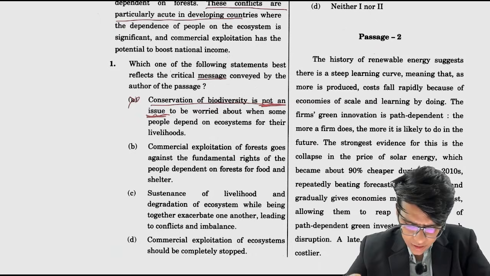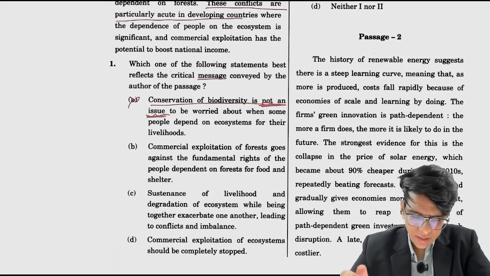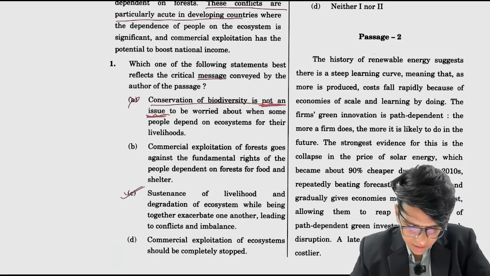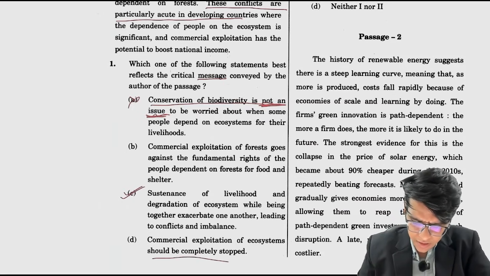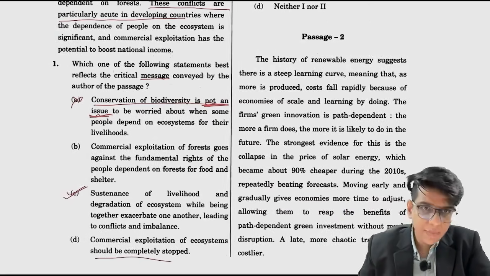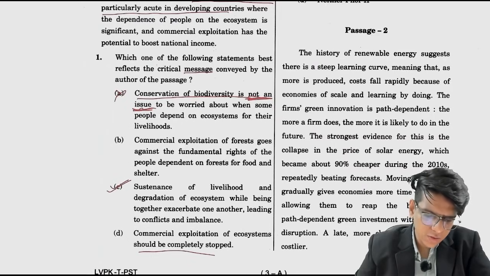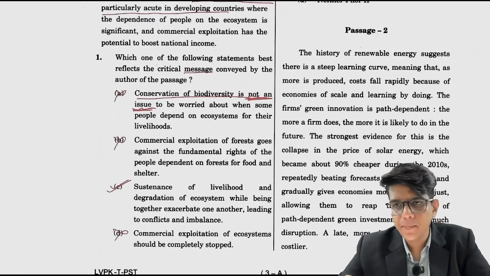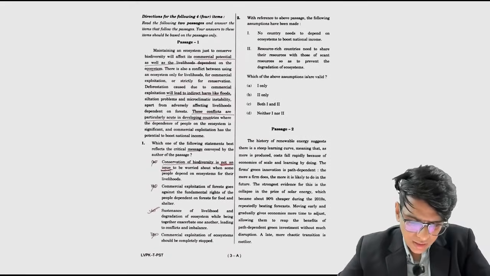Sustenance of livelihood and degradation of ecosystem while being together exacerbate one another, leading to conflicts and imbalances. This is the main idea of the passage, title of the passage. Commercial exploitation of ecosystem should be completely stopped. Now there has to be some balance. They are not saying to stop it completely. So the best possible option is option C. Understood? So this is the first question.